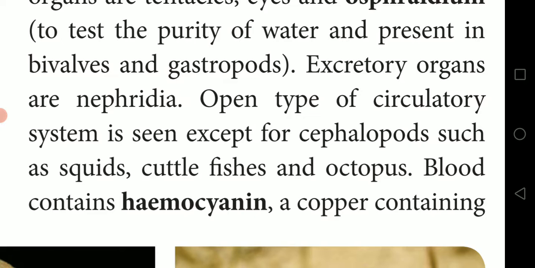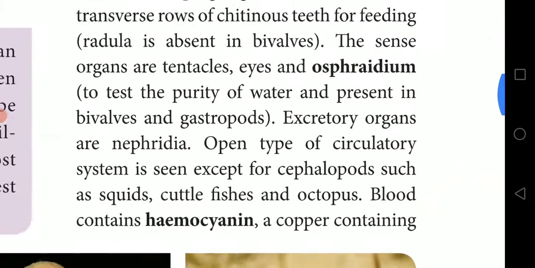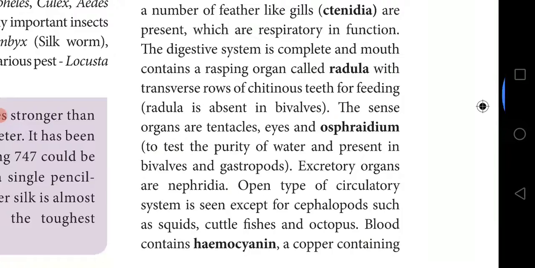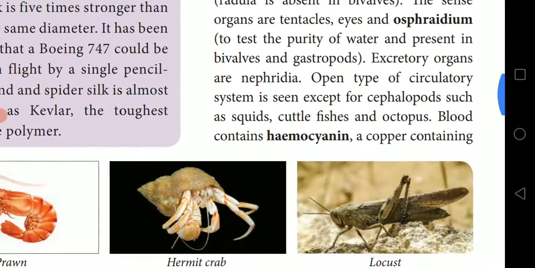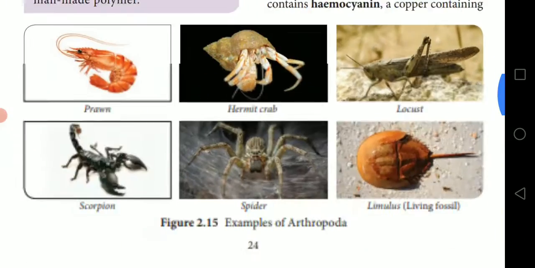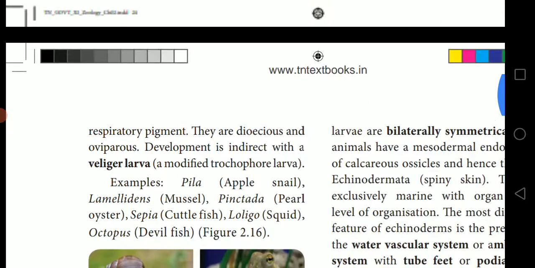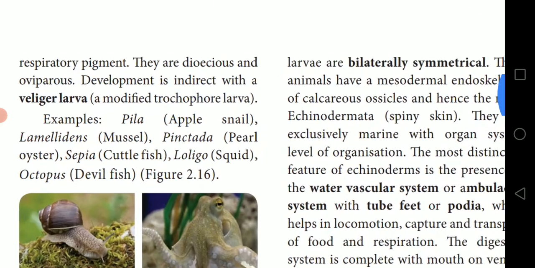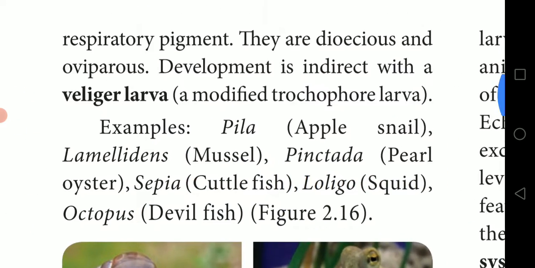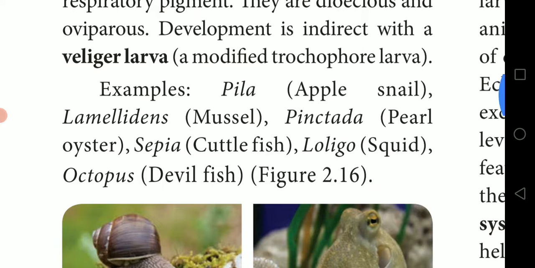Blood contains hemocyanin, a copper-containing respiratory pigment, as already seen in Arthropoda. They are dioecious and oviparous. They lay eggs and produce young ones, that is oviparous. Development is indirect with veliger larva, a modified trochophore larva. Underline this one word, they will ask you.